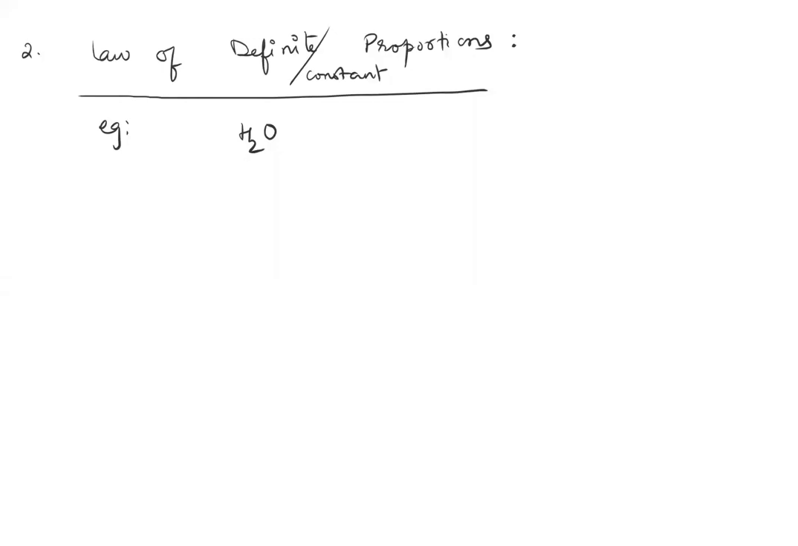Irrespective of your source of water, I am always going to have hydrogen and oxygen in a fixed ratio by weight. So the weight of hydrogen will be 2 grams and the weight of oxygen will be 16 grams. Or indirectly, for every 2 grams of hydrogen, always 16 grams of oxygen will take part in the reaction. So they are in fixed proportion by weight.